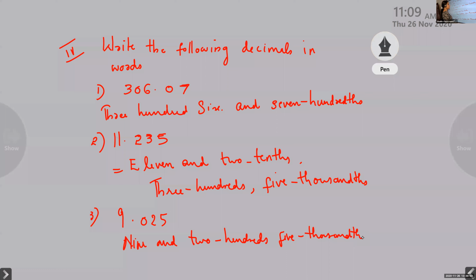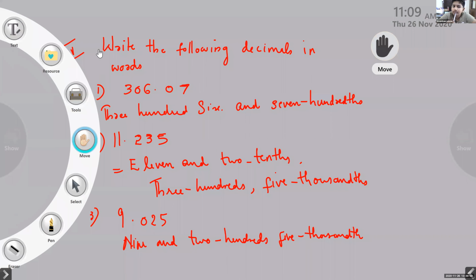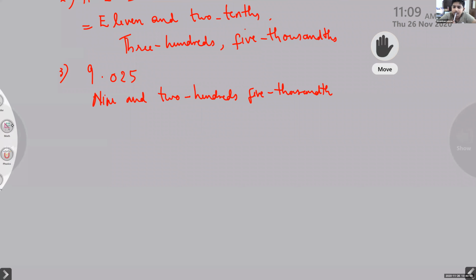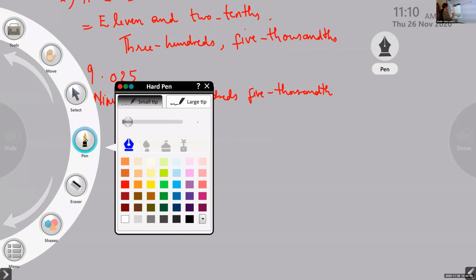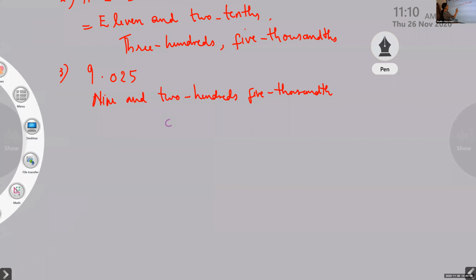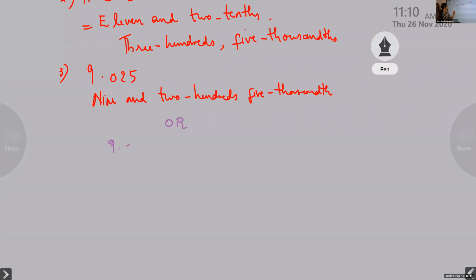Then children, there is one more method. It is given in the textbook. You can write this way also. Write 9.025 first: 9 and 25 thousandths.